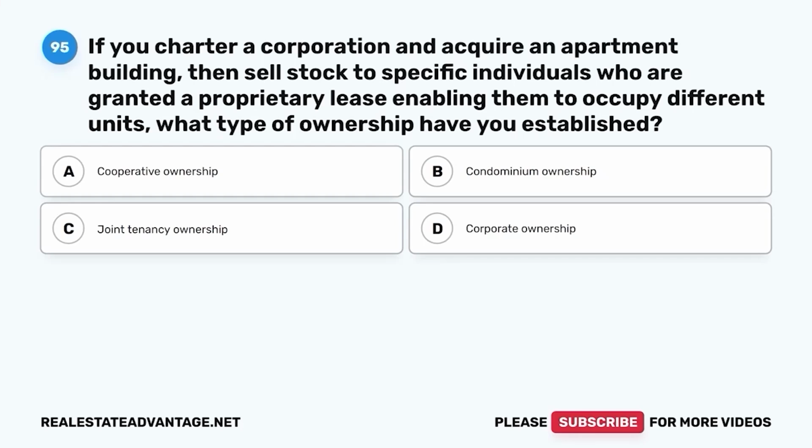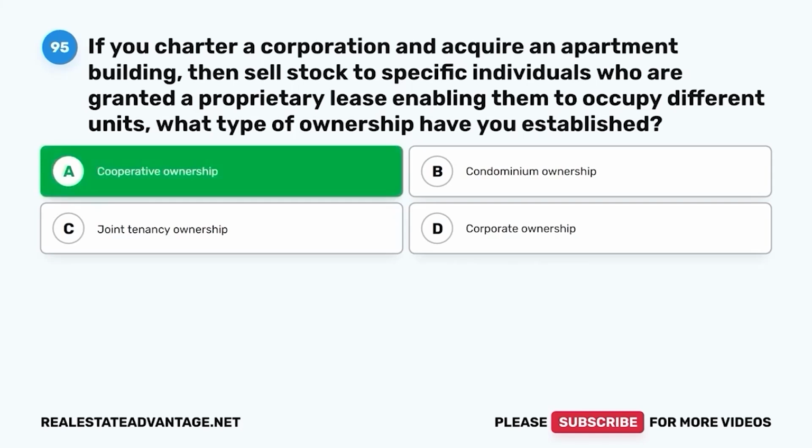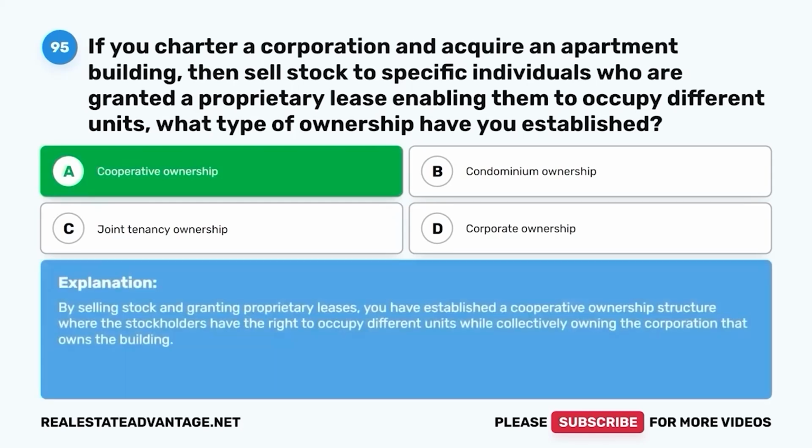Question 95. If you charter a corporation and acquire an apartment building, then sell stock to specific individuals who are granted a proprietary lease, enabling them to occupy different units, what type of ownership have you established? A, cooperative ownership, B, condominium ownership, C, joint tenancy ownership, D, corporate ownership. The correct answer is A. Cooperative ownership. By selling stock and granting proprietary leases, you have established a cooperative ownership structure where the stockholders have the right to occupy different units while collectively owning the corporation that owns the building.